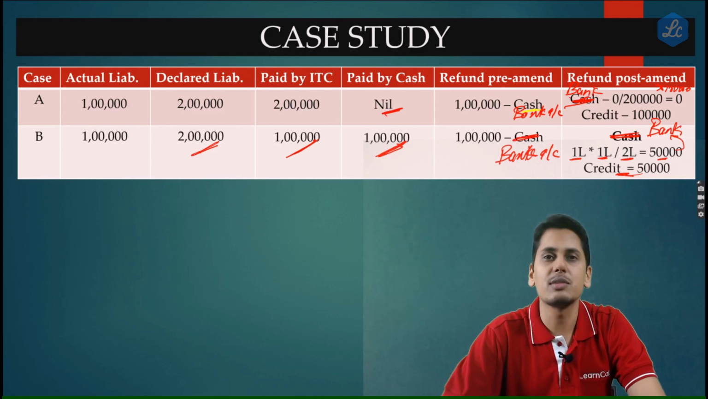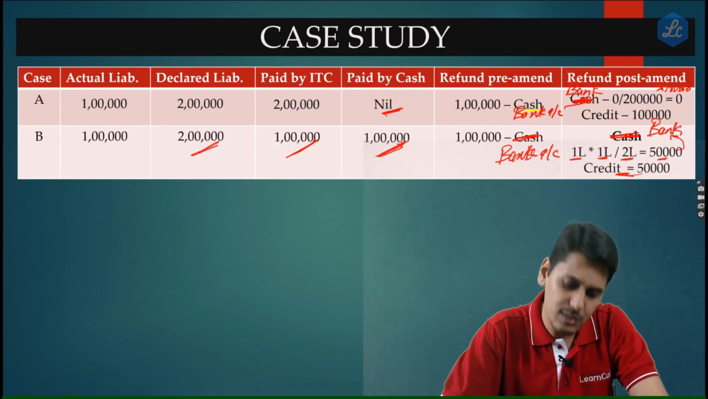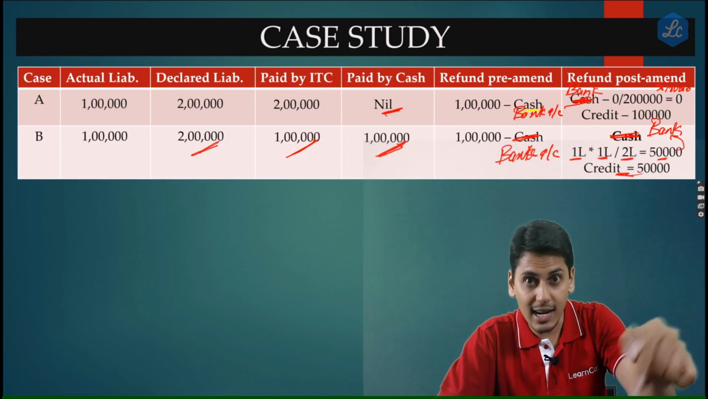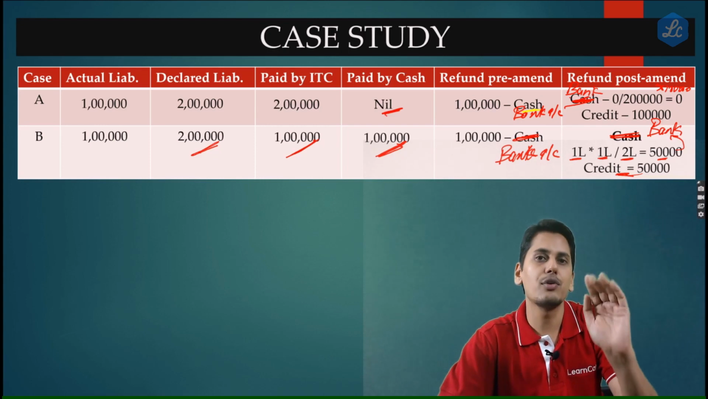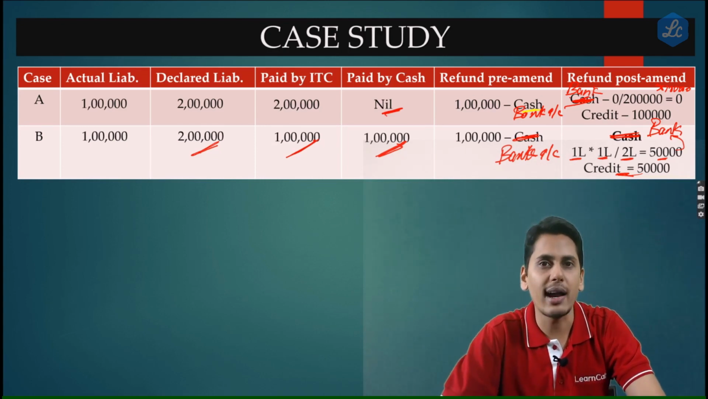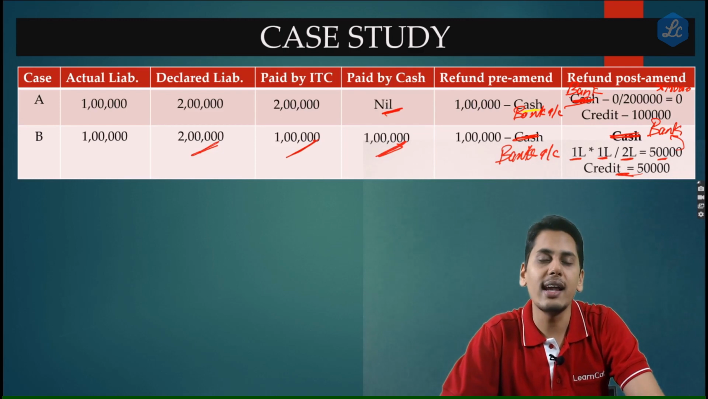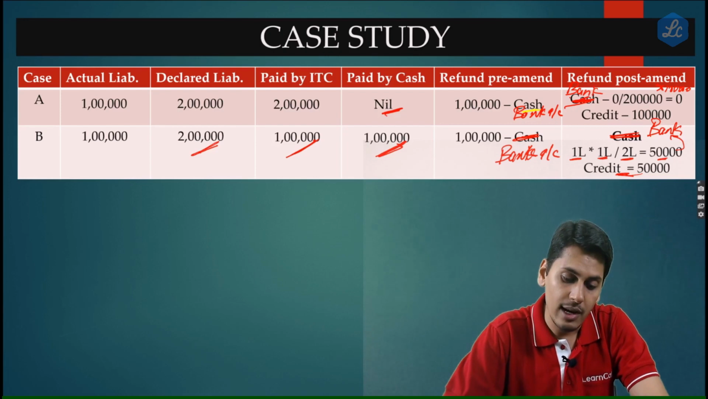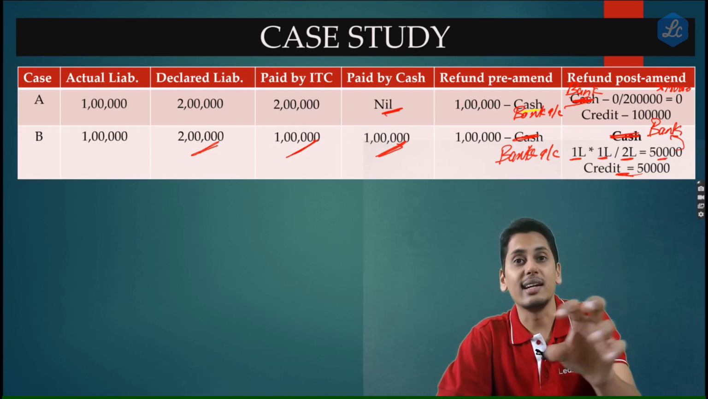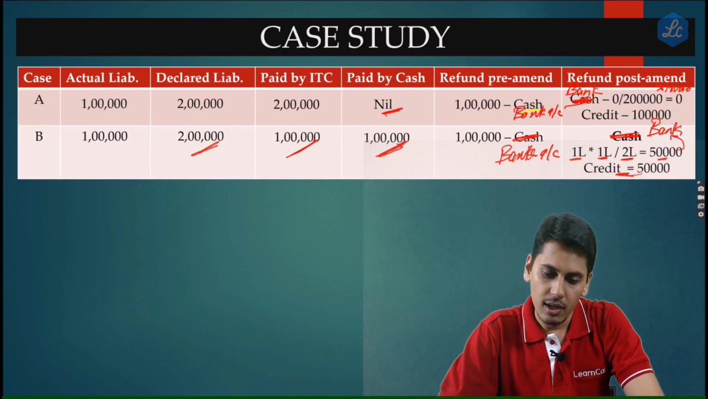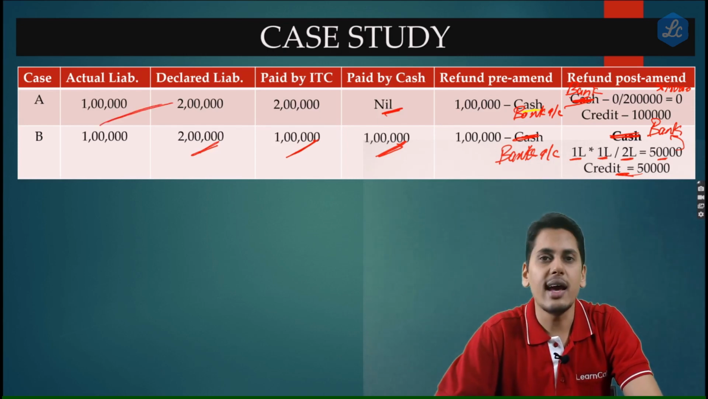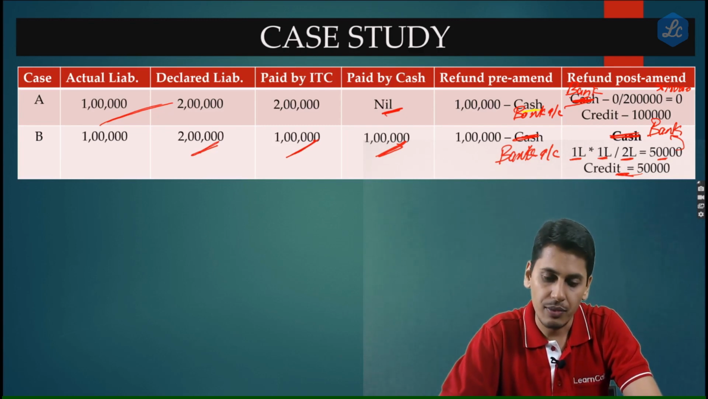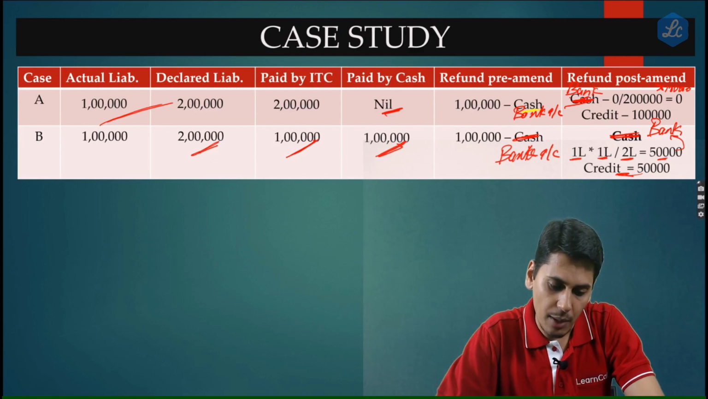Now friends, look at this person's situation. He has paid extra tax to the extent of 1 lakh rupees from his electronic cash ledger. When he asks for a refund of this, 50,000 goes to his bank account and 50,000 comes to his electronic credit ledger. Now friends, this person's working capital is getting blocked because of this amendment. So friends, this amendment was originally there to arrest the malpractice. However, it is also impacting the genuine taxpayers, those persons who have genuinely done some typographical error.